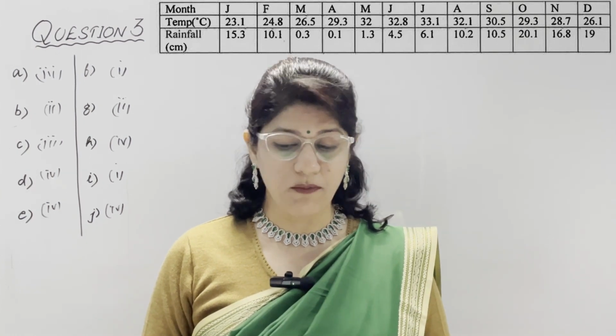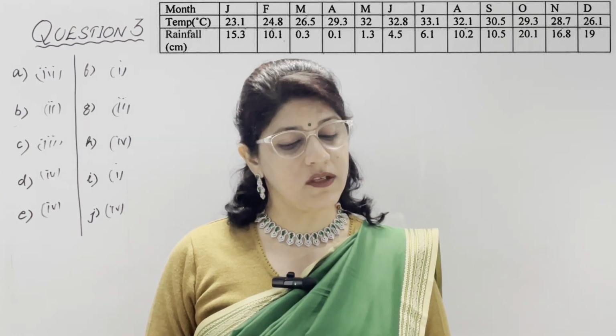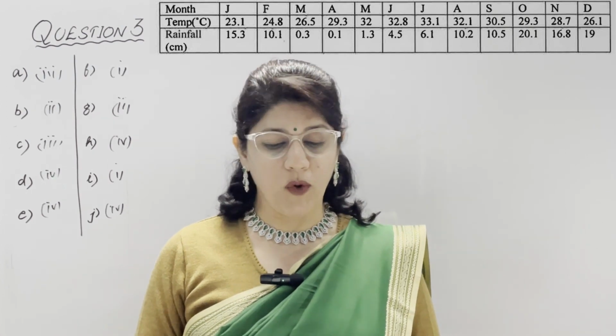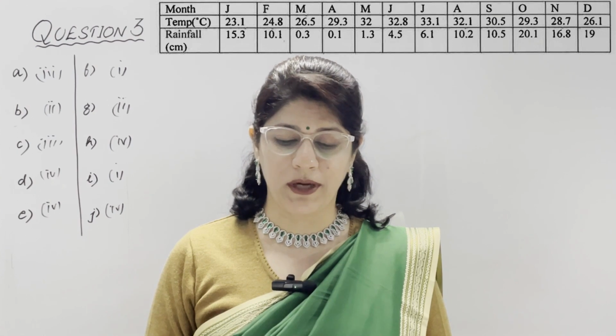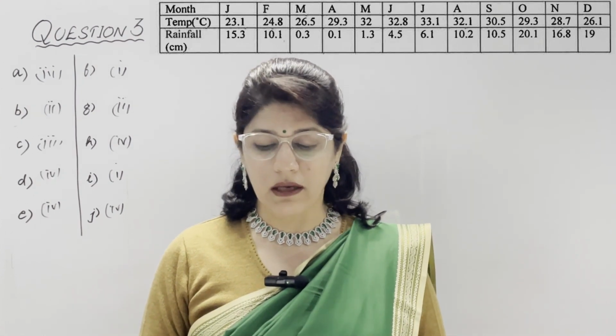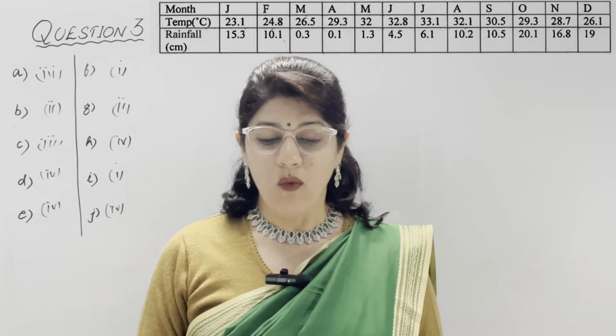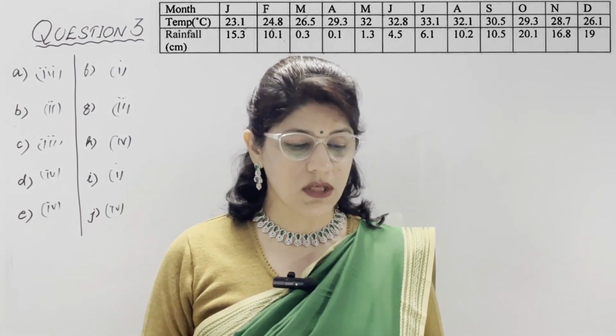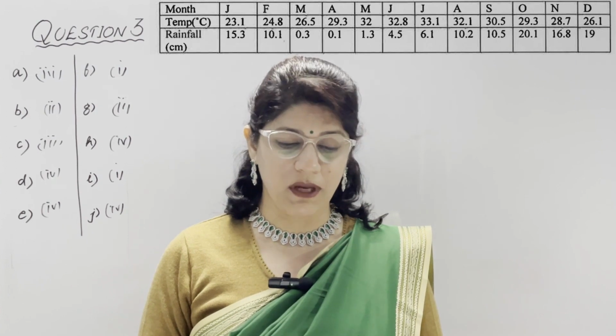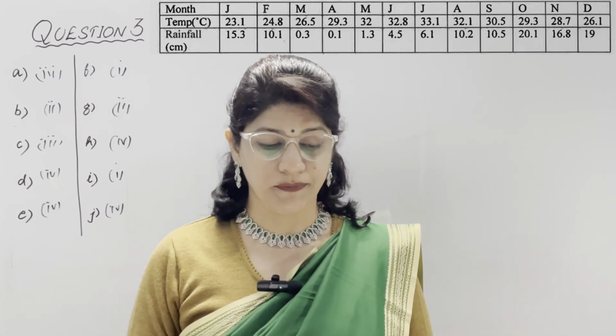It means 15.3, 10.1, 0.3, 0.1, 1.3, 4.5, 6.1, 10.2, 10.5, 20.1, 16.8 and 19. And their sum comes out to be 114.3 centimeter. So this is the annual rainfall experienced by this station.